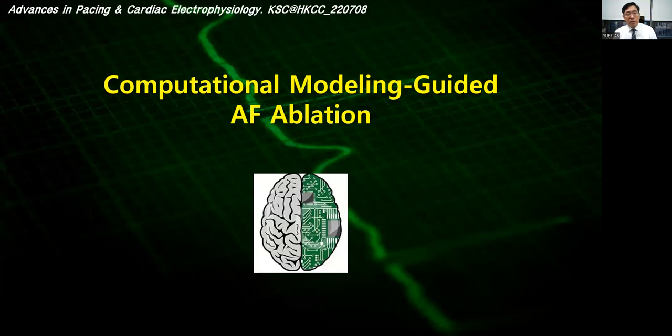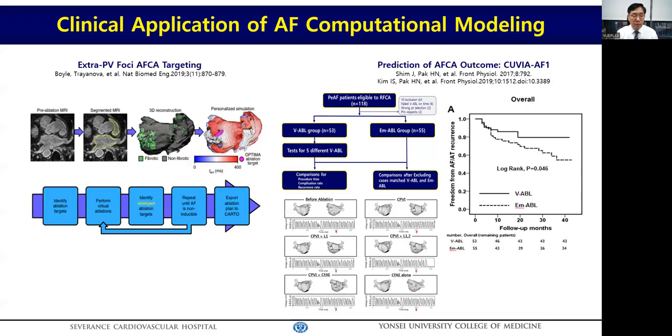Now let's switch gears to computational modeling for atrial fibrillation. The unmet need of modern AF ablation is what can be added after PV isolation during AF catheter ablation in patients with persistent AFib. This is because almost all randomized clinical trials failed to prove the efficacy of empirical extra PV ablation, regardless of linear or electrogram-guided ablations. Therefore, I would like to introduce recent clinical trials of focal source ablation using AF computational modeling.